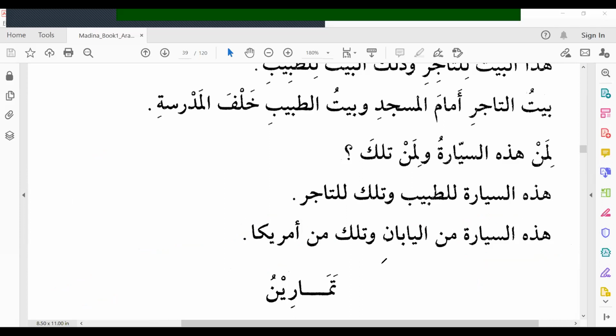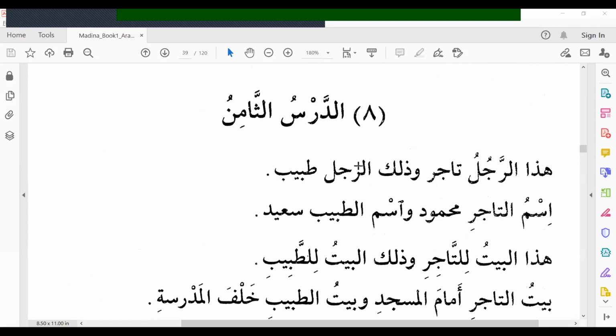Okay, that's it. Tamarin. Before we go to the exercises, shall we read together one time? Okay, let's read together loudly as usual. Ad-dars al-thaminu, 8th lesson. 8 means thamaniya. Thamin means 8th. Hadha ar-rajulu tajirun. This man is a merchant.